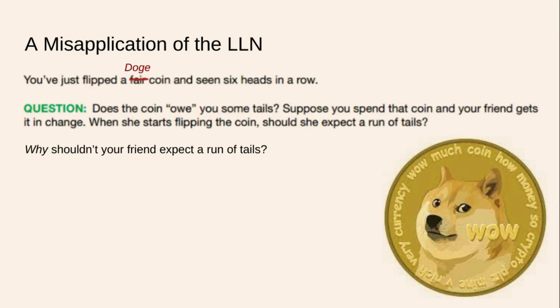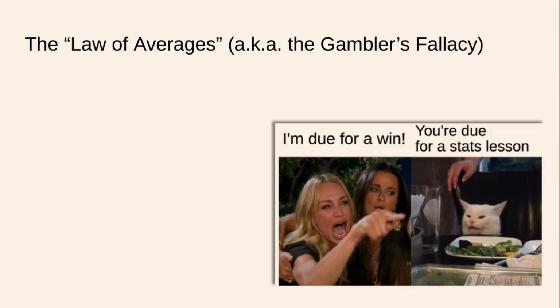Why shouldn't your friend expect to see a run of tails? Well, think back to that whole idea of independence. Coin flips are independent. So if I get 6 heads in a row, heck, if I got 10 heads in a row, I am no more or less likely to get a heads or a tails, even with a Dogecoin. So we're going to talk about this logical fallacy. It's called the law of averages or the gambler's fallacy. All right, and what a way to follow up a Dogecoin, but with an actual meme.